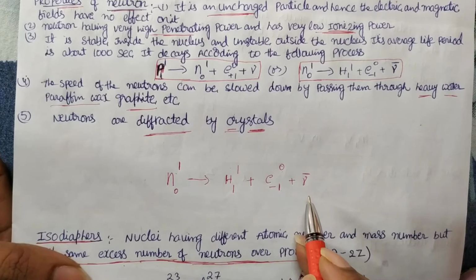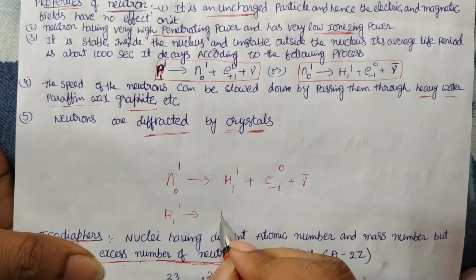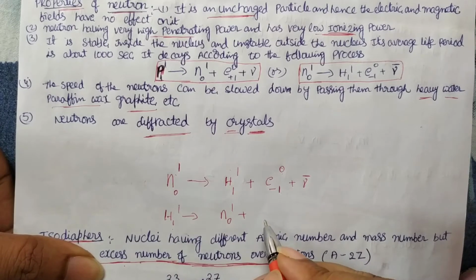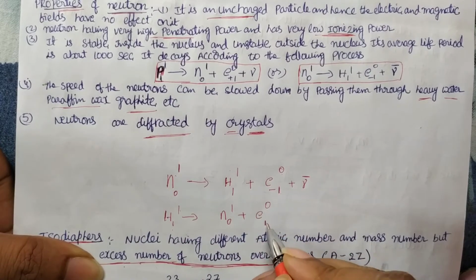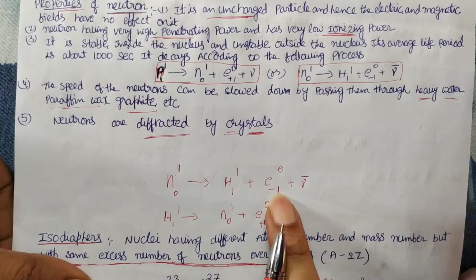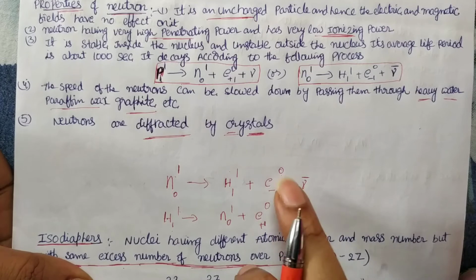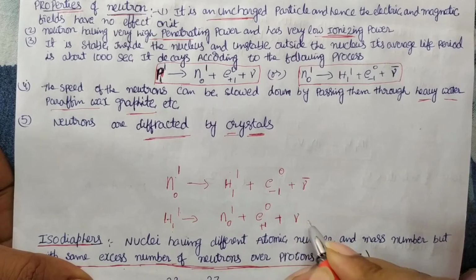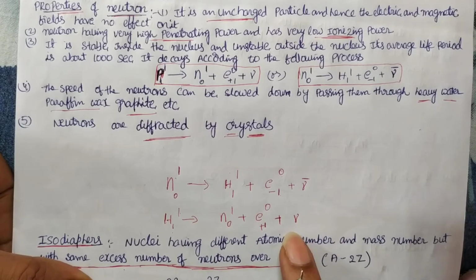Suppose the same process takes place for a proton: H-1-1 gives rise to a neutron, 0-1, plus, to balance, here 1 is there, here 0 is there, so you should get 1 to balance that. Here 1 is gone, so you get 0, and you write this as a positron. In the previous case you get an electron, negative charge, mass 0; here positive charge, mass 0. This is what we call a positron, the opposite of electron, an antiparticle, and plus neutrino we get. There anti-neutrino, here neutrino, both are energies only. Like this, the nuclear reaction takes place.